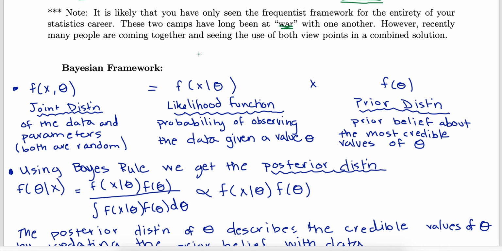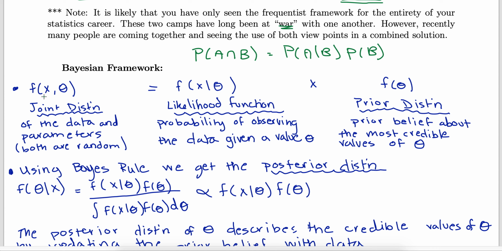Okay, so let's look at the mathematics behind this. It's just a reminder of your basic probability. We had this formula: probability of A and B is probability of A given B times probability of B, just that general multiplication rule for probability. So that's all we're doing, applying that in our context of the data, x, which is some vector, and theta, which could also be a vector of parameters.